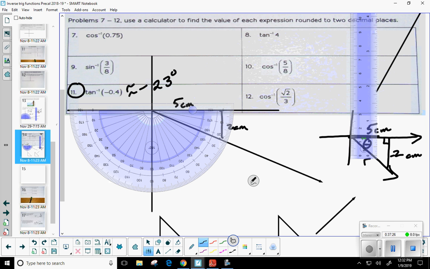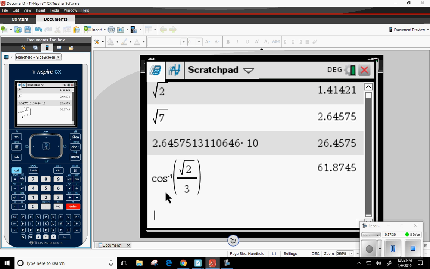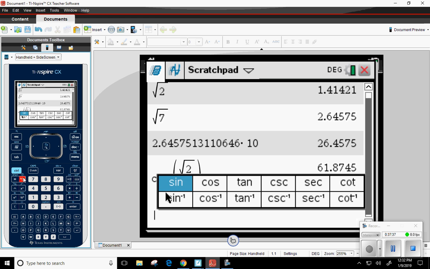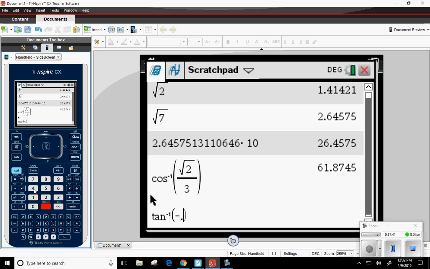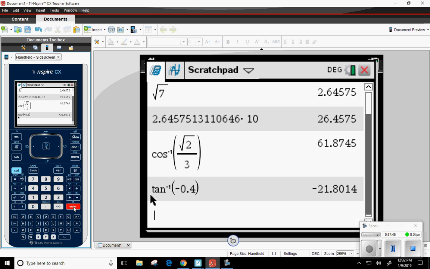Okay. So let's see how close we got. Tangent inverse of a negative 0.4. Now I'm just going to go over here to the calculator. Sorry, sir. So let's see. Tangent inverse of a negative 0.4. Let's see if we can make it 3 for 3. So negative 21.8. We chose negative 23. Is that still really close? Yeah. I'd say that's good.